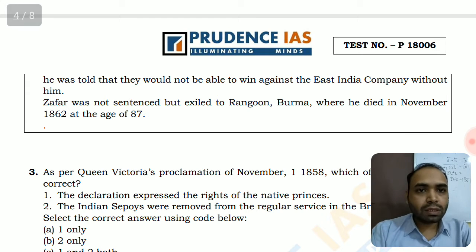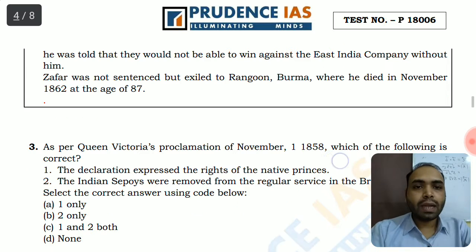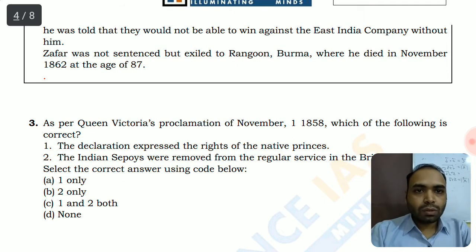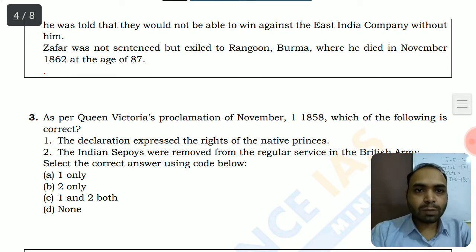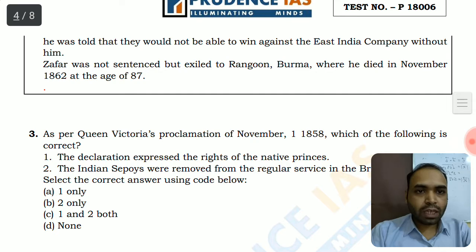Jafar was not sentenced, but he was exiled to Rangoon, Burma, where he died in November 1862 at the age of 87. So this concludes the second question. Let's see the third question. As per Queen Victoria's proclamation of 1st November 1858, after the revolt of 1857, this was the direct proclamation.